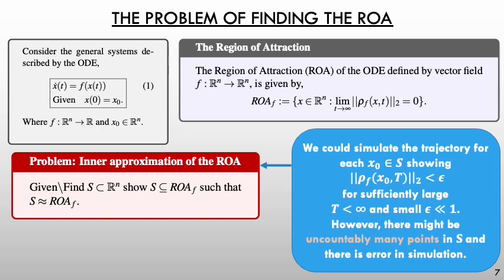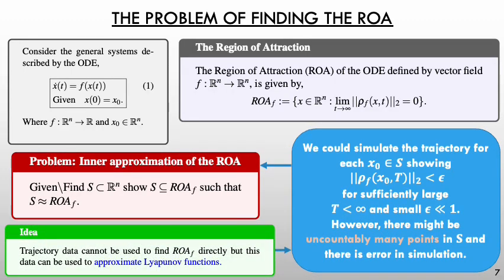So we're going to try and solve the problem still using trajectory data, but going about it more indirectly by using the trajectory data to approximate something called a Lyapunov function that should give us a set S that's a subset of the region of attraction and also roughly equals the region of attraction.